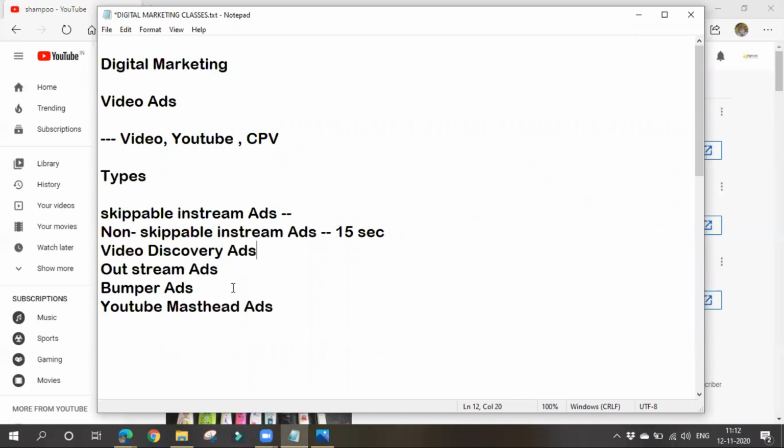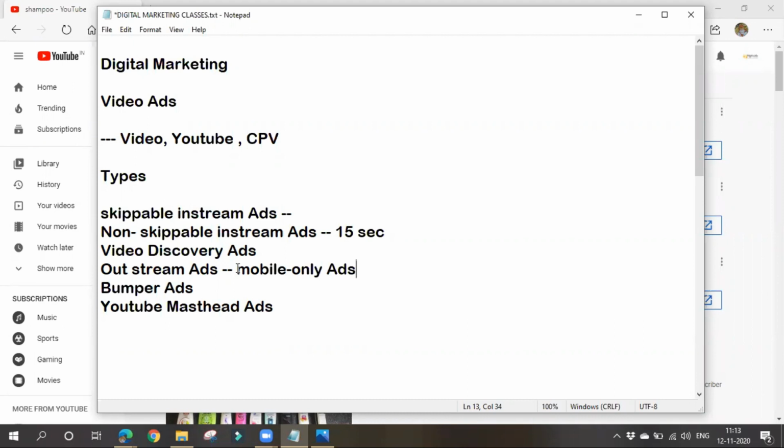Next is outstream ads. What are these outstream ads? In simple terms, these are mobile-only ads, which means these ads are displayed only on mobile and tablet devices. They will not be displayed on desktop. So they'll be displayed on phones and tablets only, and such ads will be displayed within apps only.